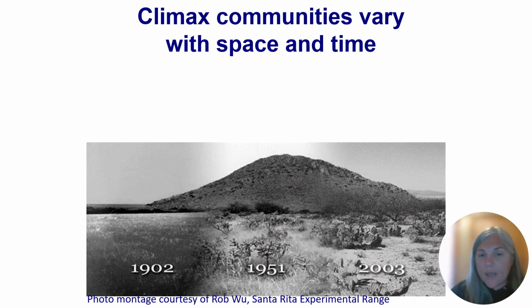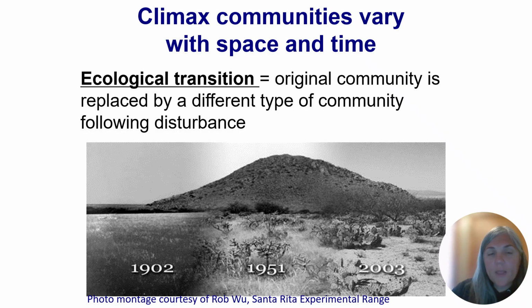However, sometimes a disturbance can lead to such a dramatic alteration of the ecosystem that it's very challenging to ever go back to that original ecosystem. The environment, the soil conditions have changed so much. And what I was showing here is what we call ecological transition, where the original community is replaced by a different type of community following disturbance.